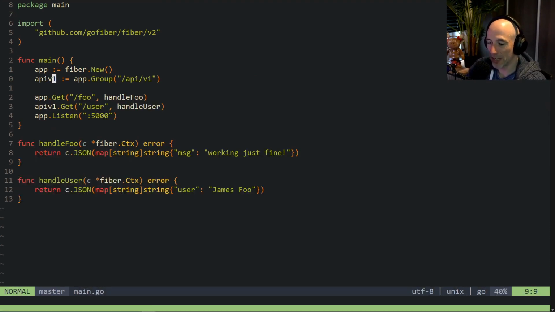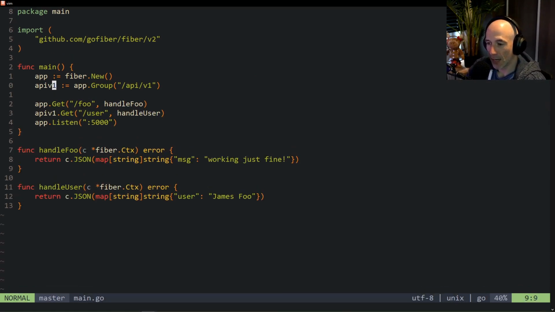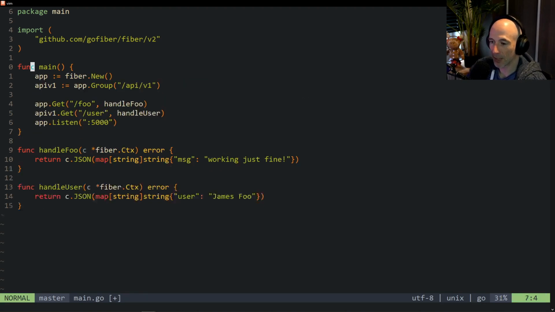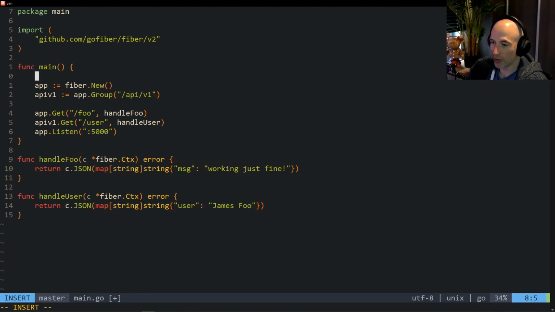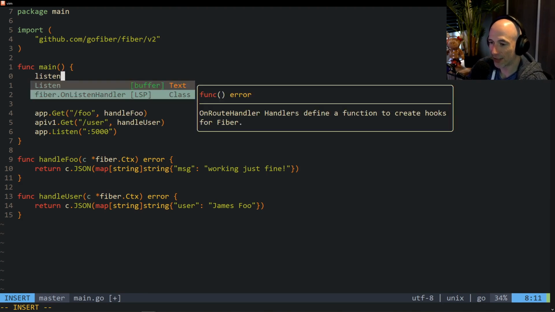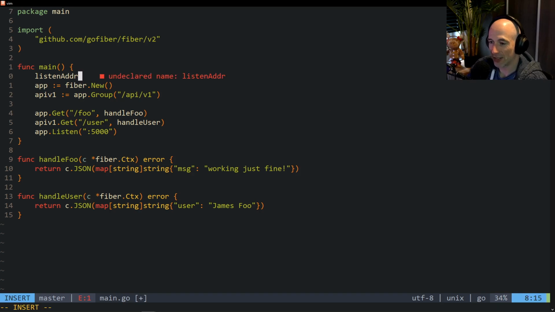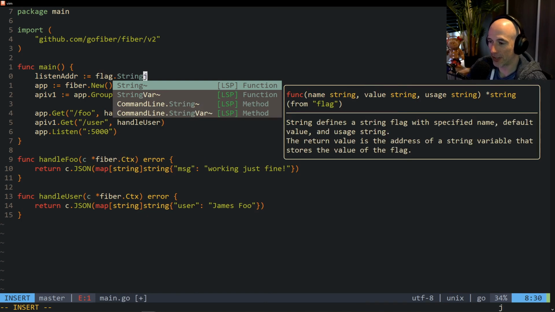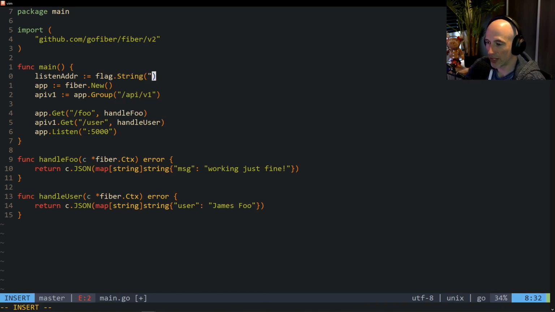So the next thing we're going to do is, I'm thinking. Yes. What we also want to do is, for example, this port is hard coded, right? We don't want that. So what we're going to do is say var. Actually, to be honest, we could say the listen addr is going to be a flag. It's going to be a string, I guess. And we're going to call this listen addr, right? And then we're going to give it a default value.